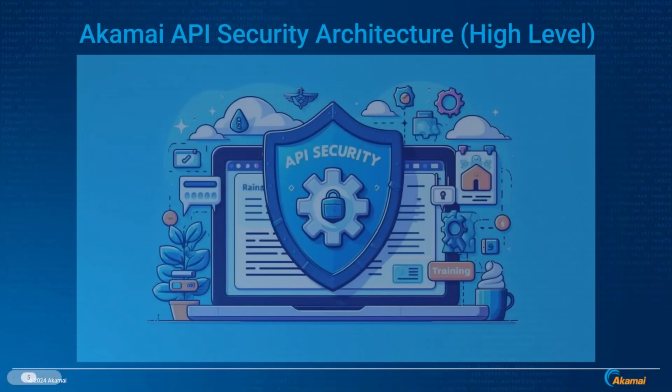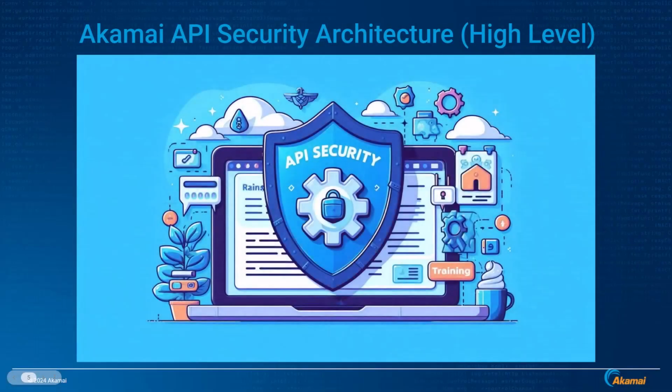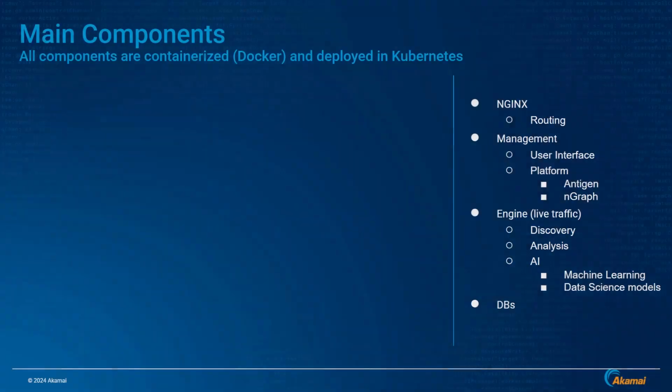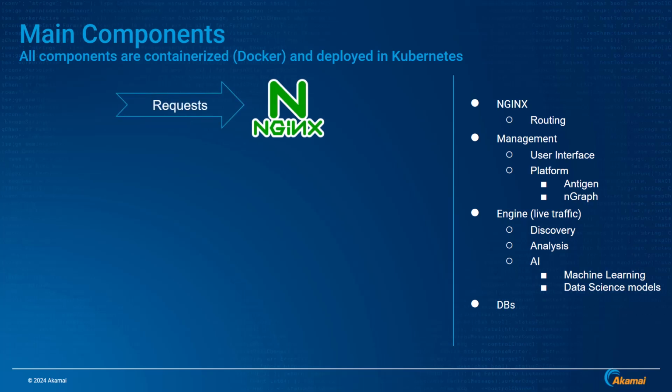This is a simplified version of the Akamai API security platform architecture. All components are Dockerized. The common deployment is a Kubernetes cluster. The first component we're going to talk about is called Nginx. Nginx is a very well-known proxy and web server. All requests go through Nginx, and then they are redirected to the corresponding components.